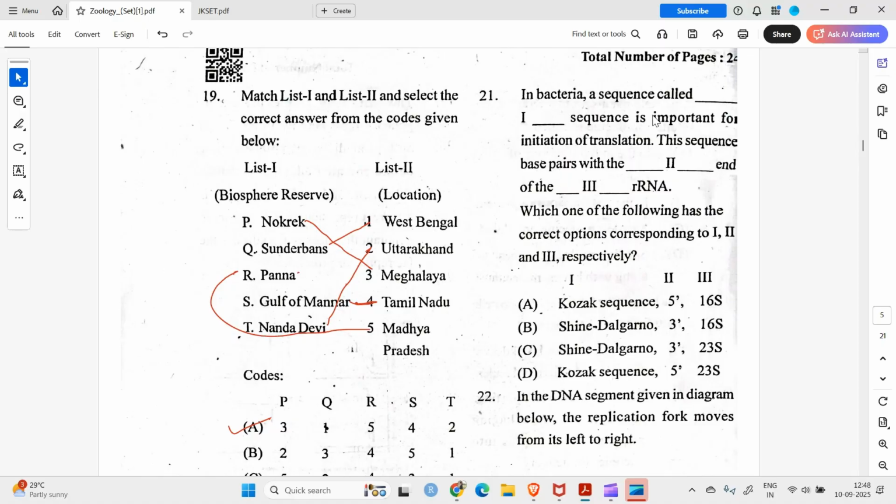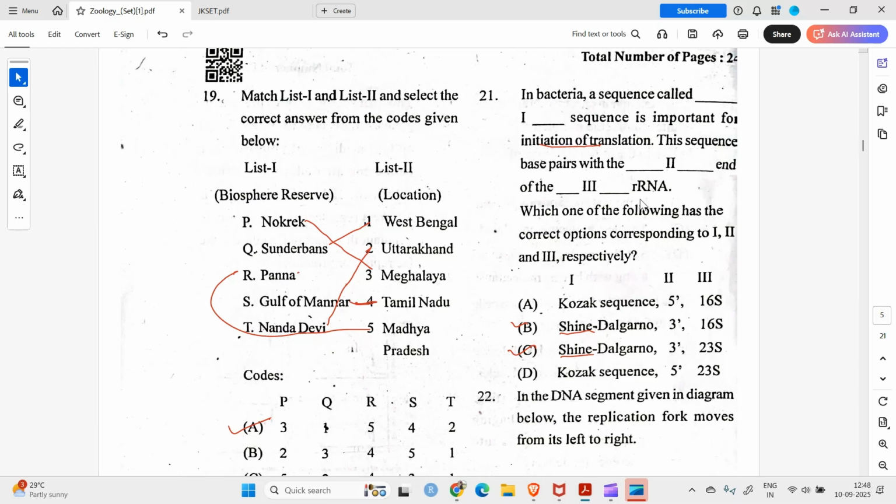Question number 21. In bacteria, a sequence called dash sequence is important for initiation of translation. This sequence base pairs with, in bacteria, which sequence is important for initiation of translation? It's the Shine-Dalgarno sequence. Kozak sequence is in eukaryotes. This sequence base pairs with dash end of the dash rRNA.